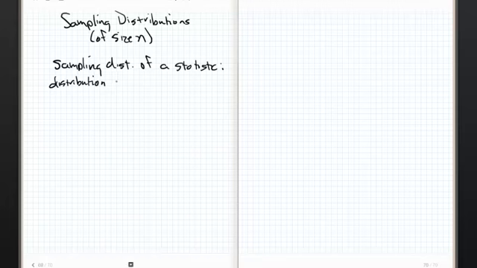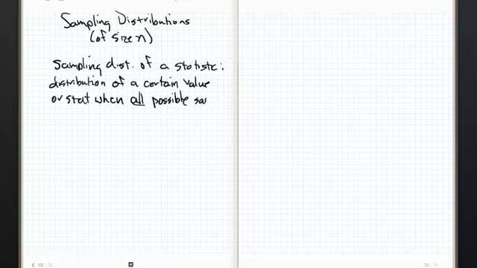It's the distribution of a certain value or statistic, or stat. I'm just going to write it "stat." Now, this is the most important: when all possible samples of size n are taken from the same population.